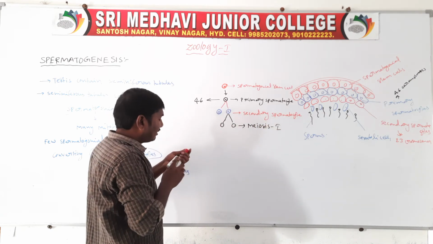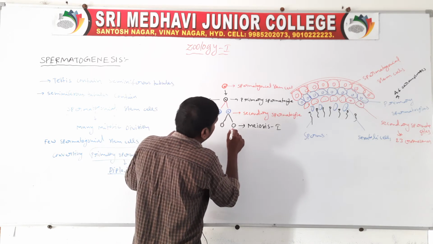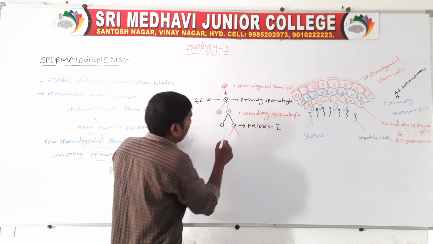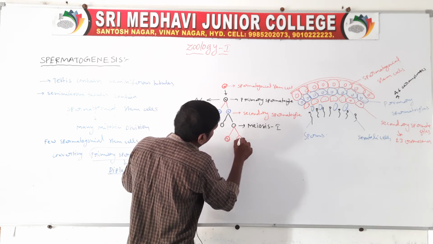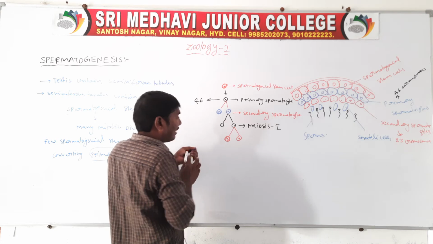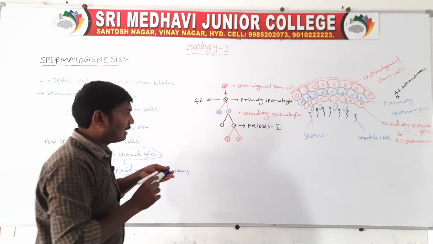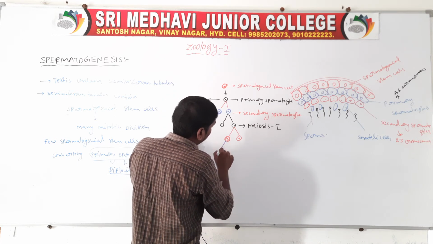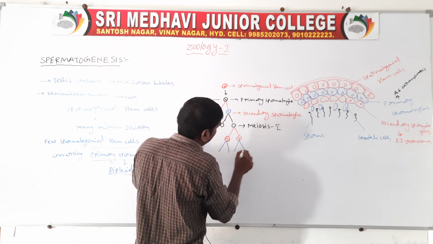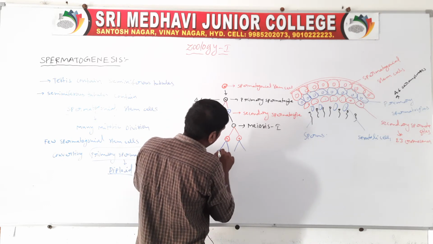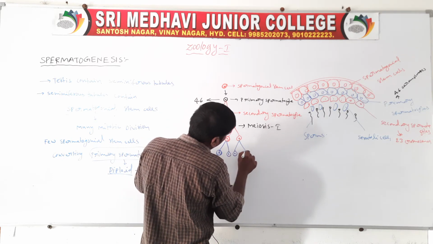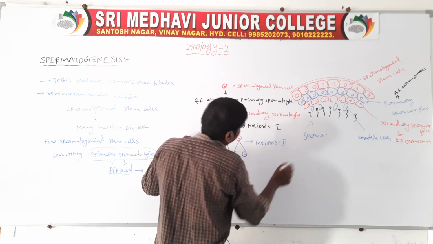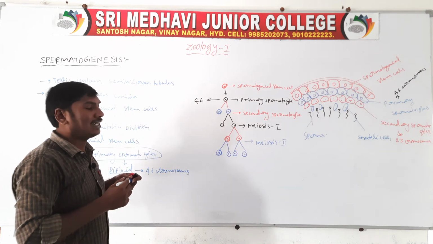Next, in the meiosis 2 process, one cell is divided into two cells, totally four cells.